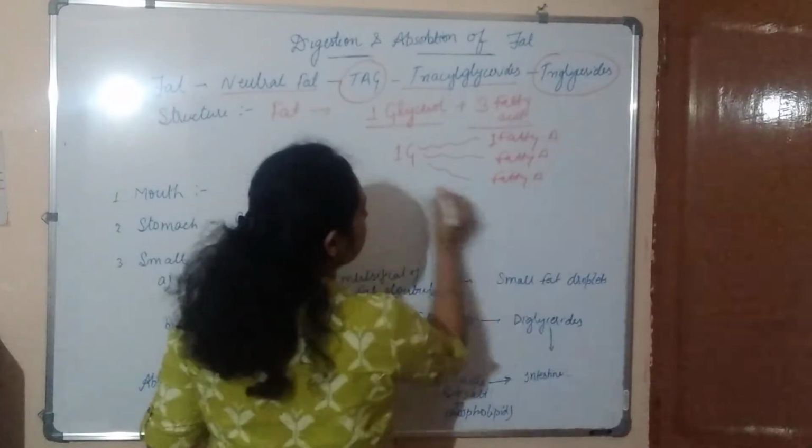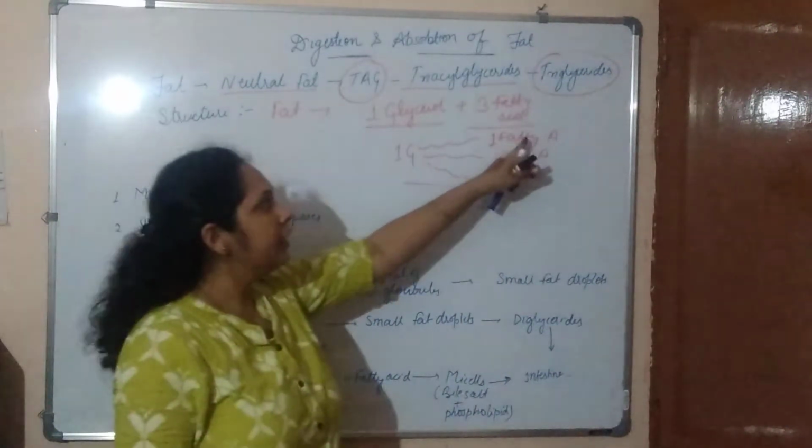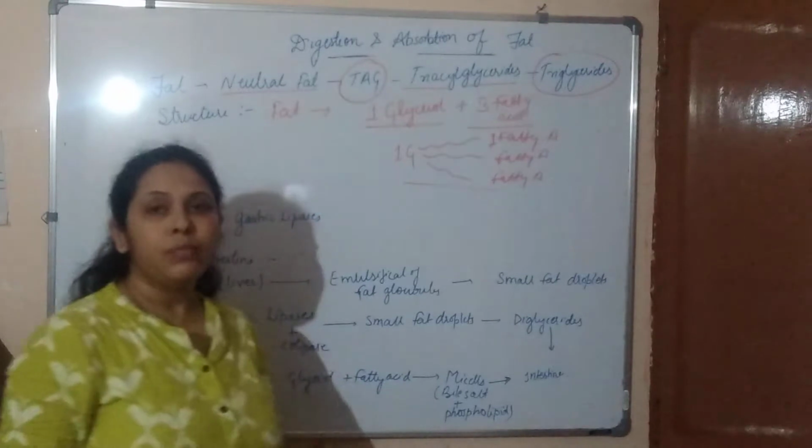So basically the structure is in this form: one glycerol attached with three fatty acids.